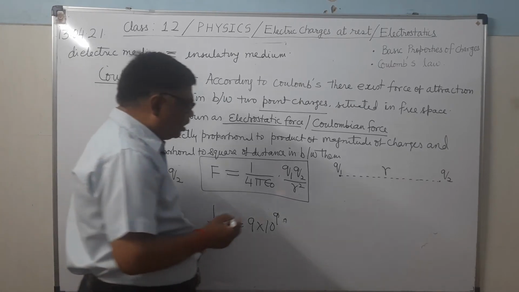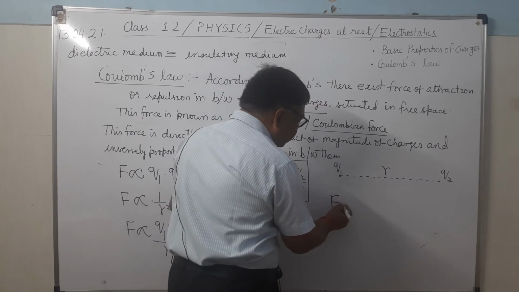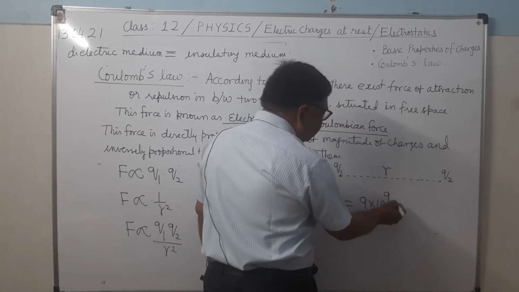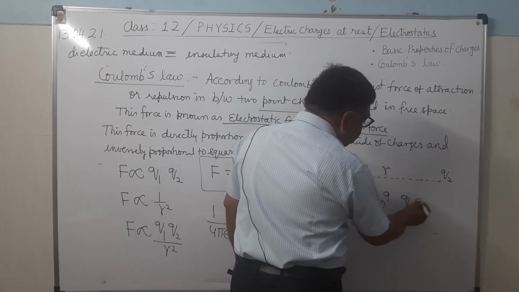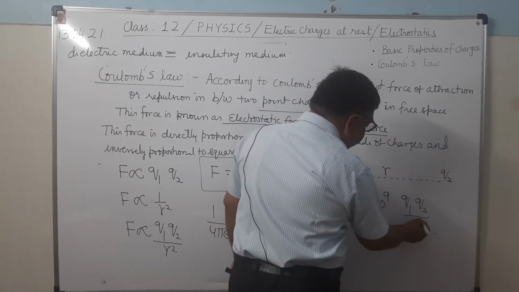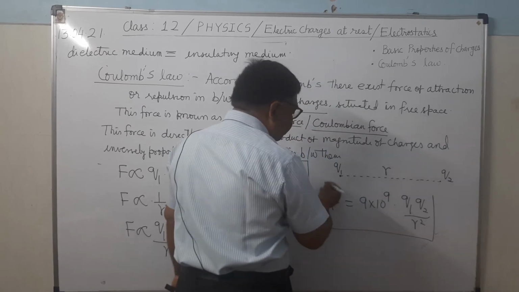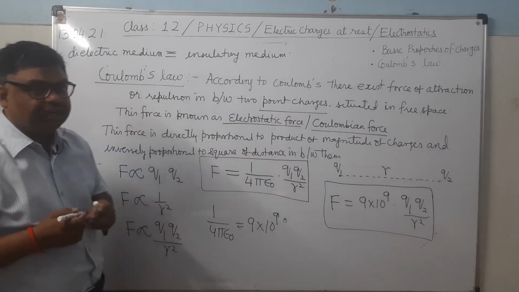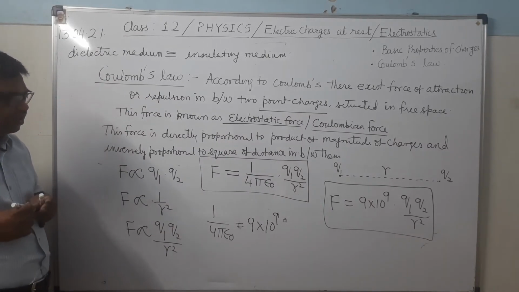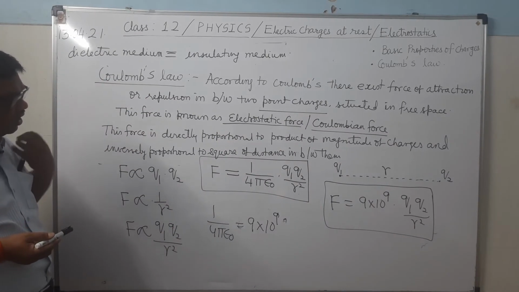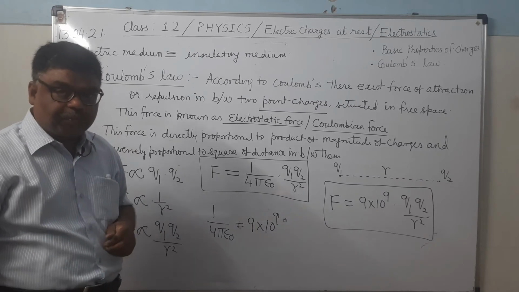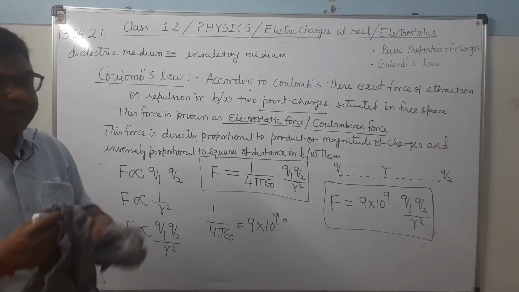So in numericals you can directly write F equals 9 into 10 to the power 9 into Q1 Q2 upon r square. What epsilon naught is, I will tell you afterwards.